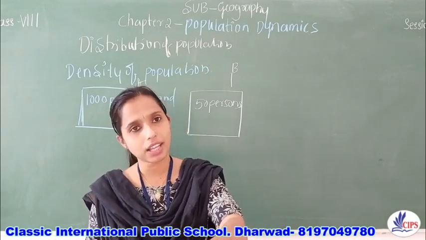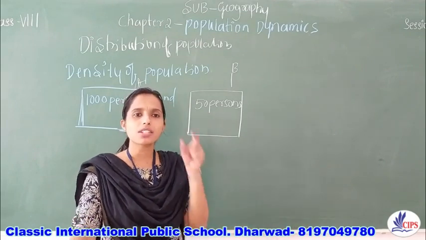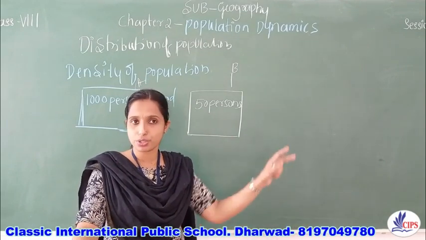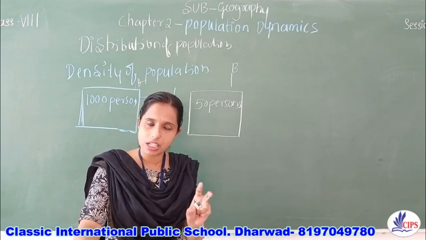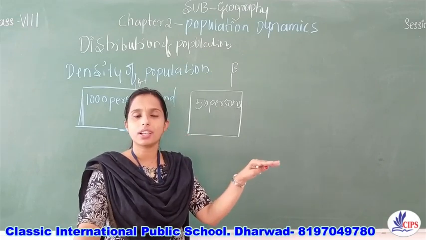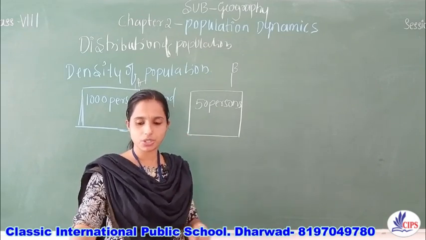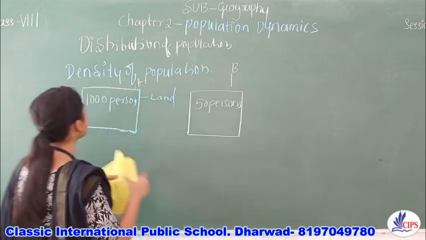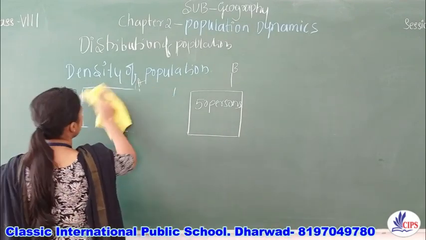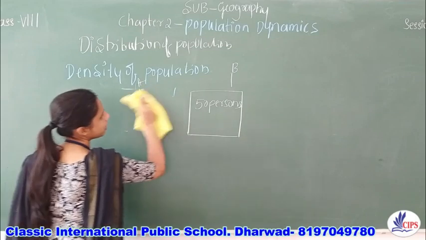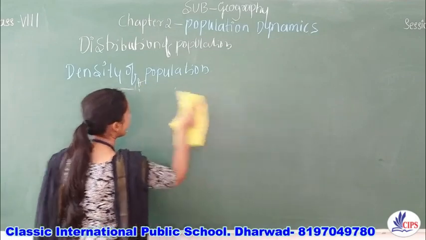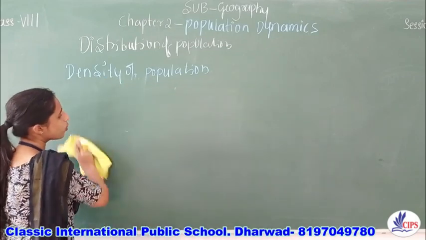So now, as we are dealing with this topic, I said there are areas where some are highly populated, there are some areas where the population is low, and there are some areas where the population is moderate. And we will study this now. Areas of low density. What is this area of low density now?